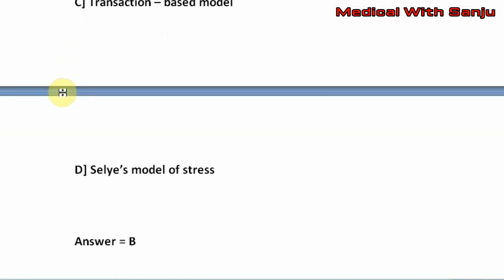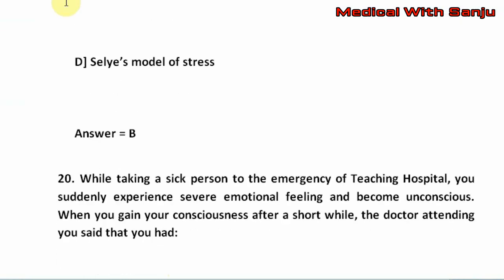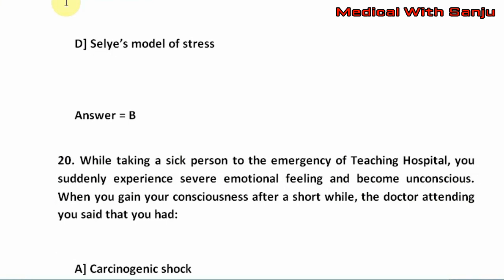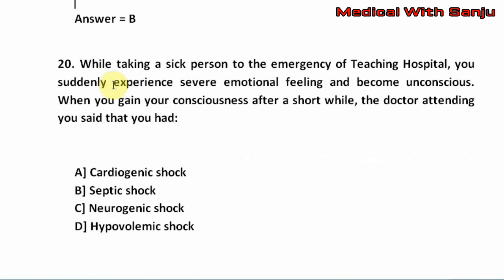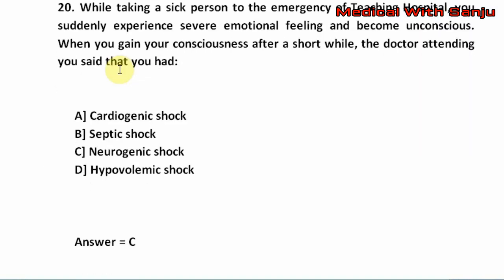Question number 20. While taking a sick person to the emergency of teaching hospital, you suddenly experience severe emotional feeling and become unconscious. When you gain your consciousness after a short while, the doctor attending you said that you had option A, cardiogenic shock. Option B, septic shock. Option C, neurogenic shock. Option D, hypovolemic shock. The right answer is option C, that is neurogenic shock.